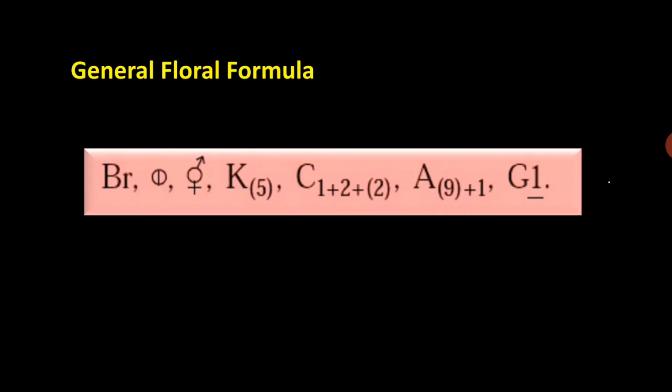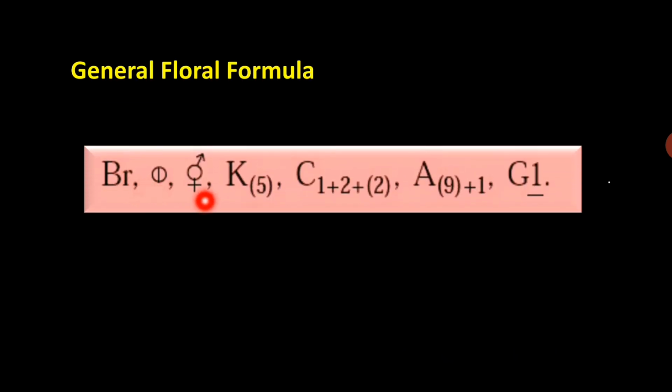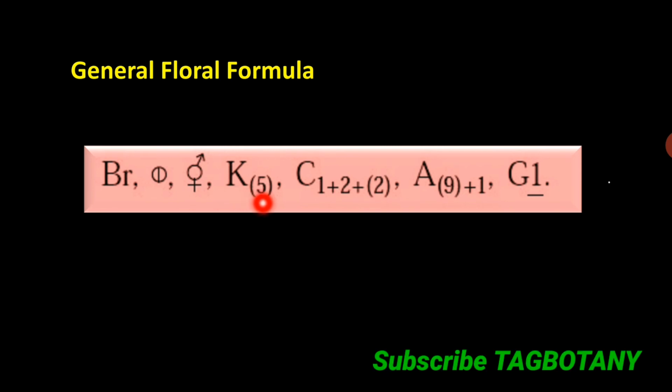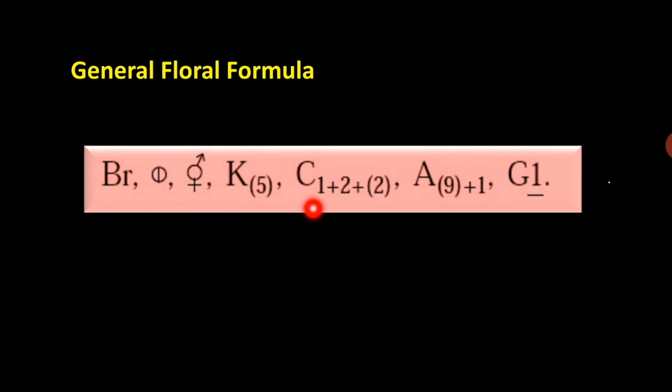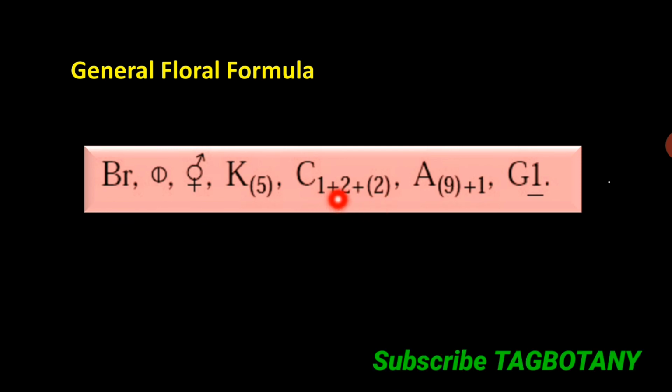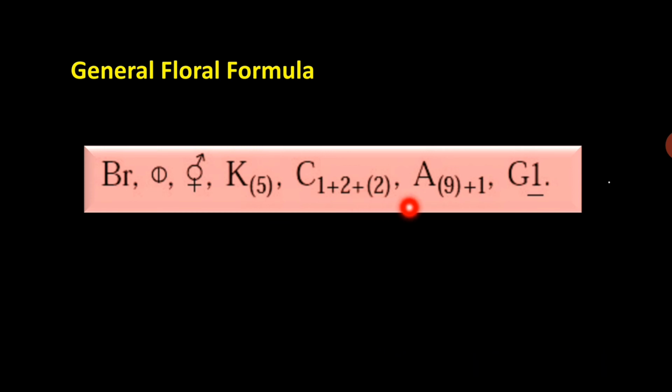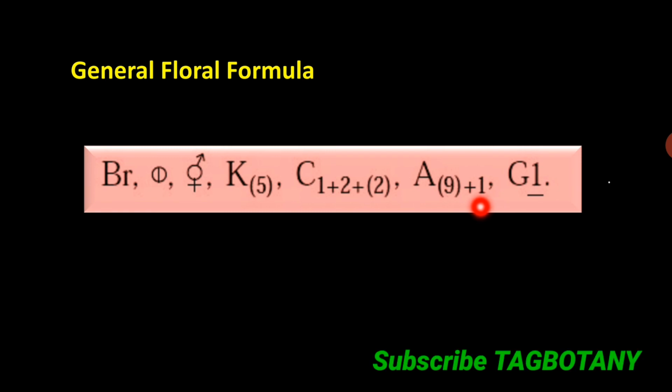General floral formula: bracteate, zygomorphic, bisexual, calyx sepals 5, gamosepalous, corolla petals 5, 1 plus 2 plus 2 in bracket, that means standard, wings and keels that are united. Stamens are 9 plus 1, 9 united plus 1, that is 10 stamens, diadelphous.